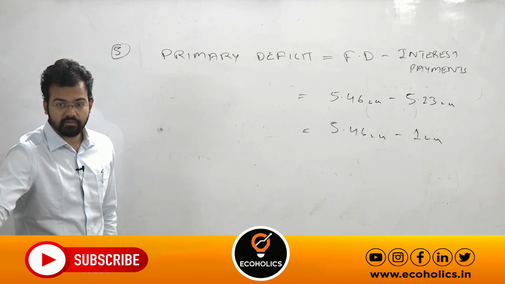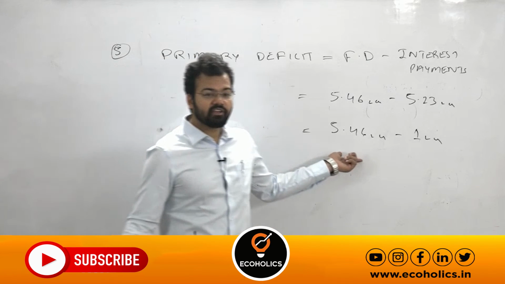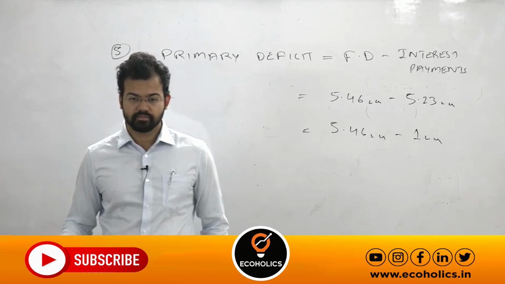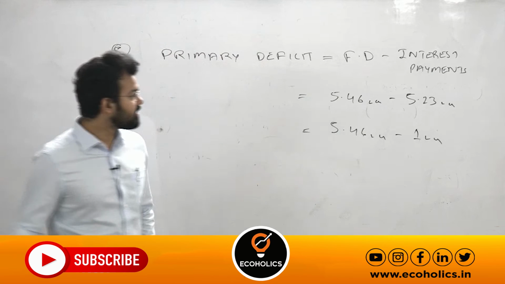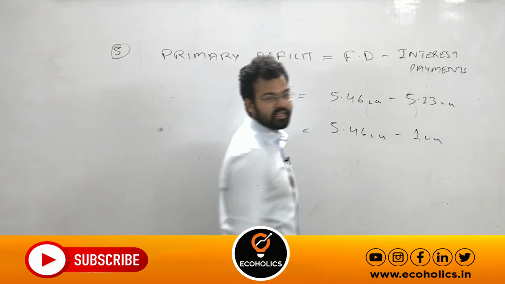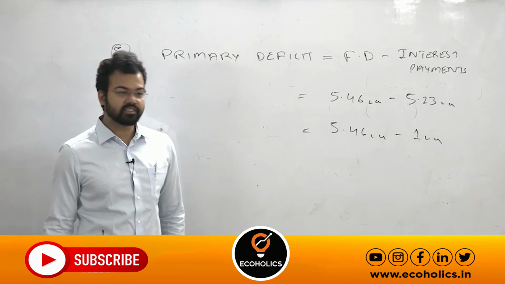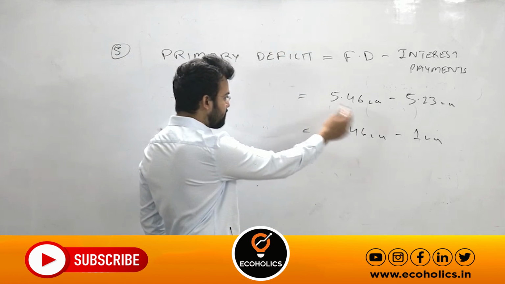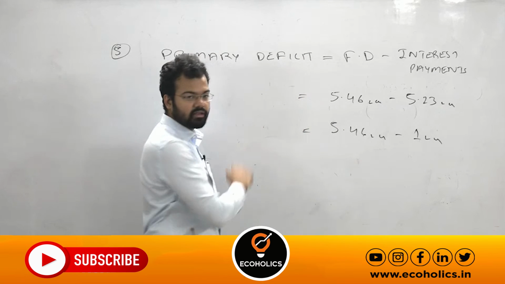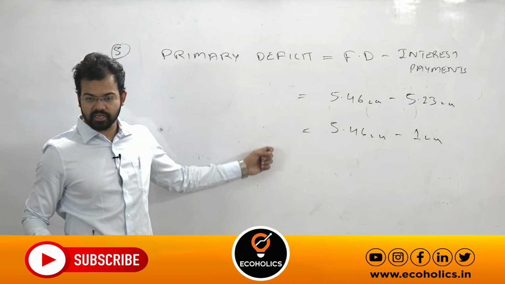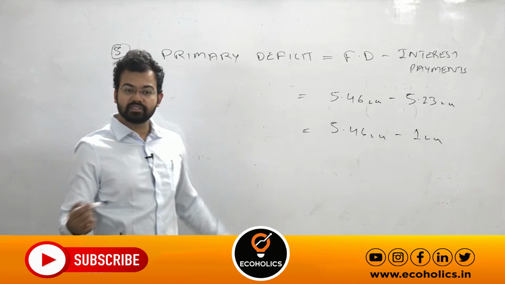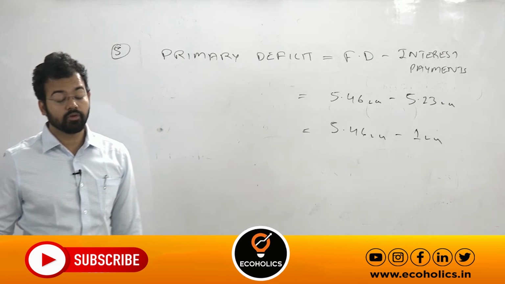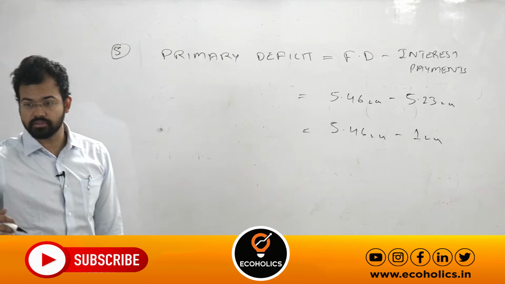Second one. Why? Because here the remaining 4.46 lakh crore you can borrow for other purposes as well, like for building infrastructure. But here you are just borrowing to repay your past loans. That is interest payment. Getting my point? So here this is detrimental. Obviously, this figure will be far lower in comparison to the second one. So low primary deficit is harmful for the economy.